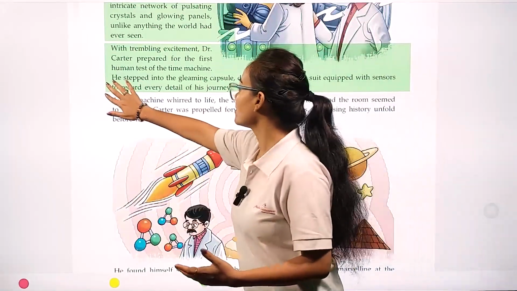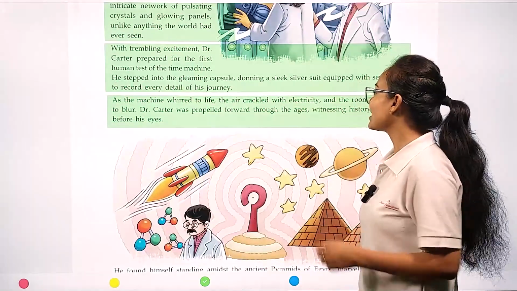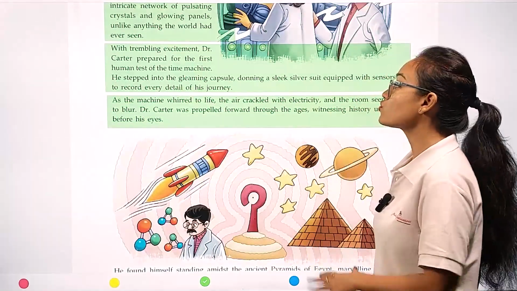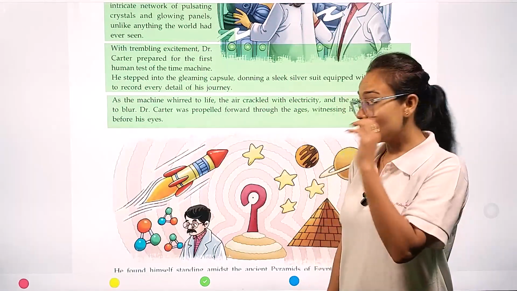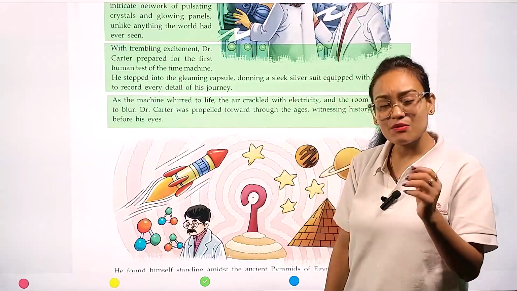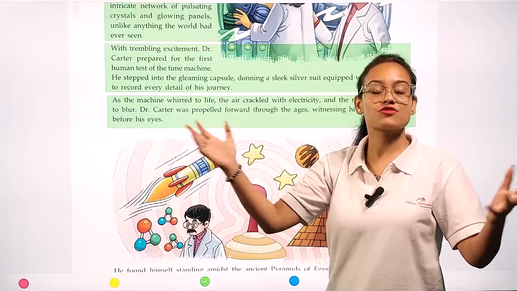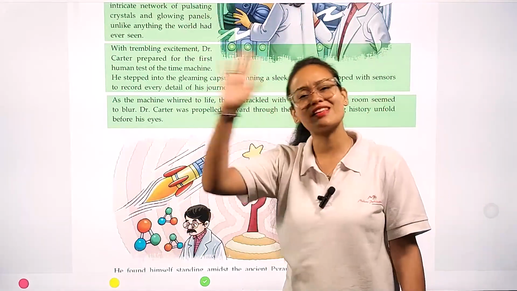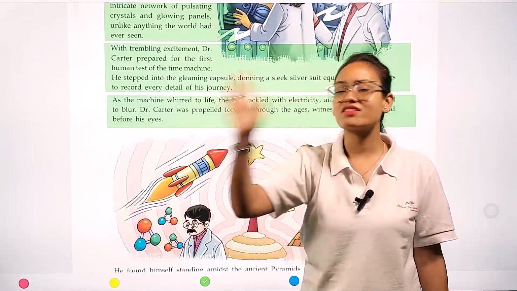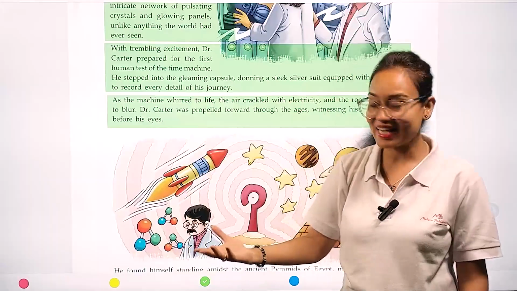As the machine whirled to life, the air cracked with electricity and the room seemed to blur. When that time machine started, immediately a sparkle of electricity sparked, and everything went blur. Dr. Carter couldn't even see anything because everything appeared as a blur in front of his eyes.